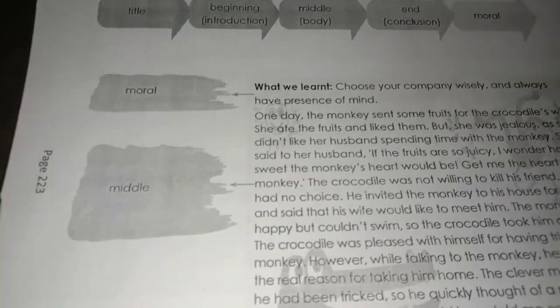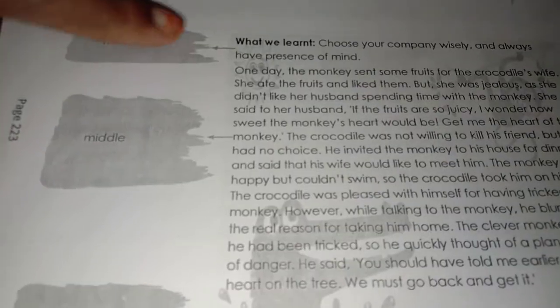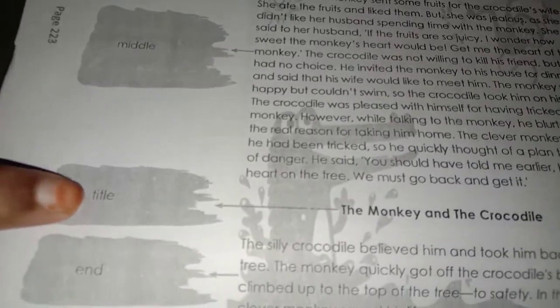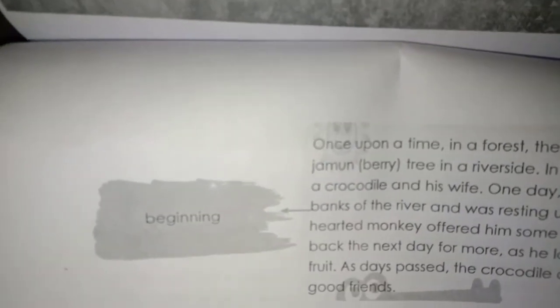First, you should write the jumbled. You should complete this one. What is the first? What we learned. This is the moral. And this is the middle. And this is the title. And here it is the end. And here it is the beginning. Yes, children? Now, they said to write our story. Now, we will see the story.